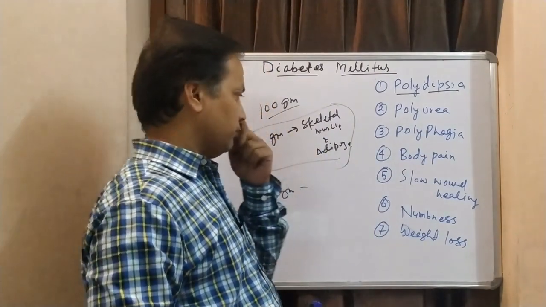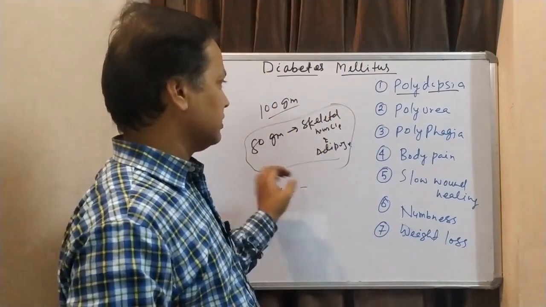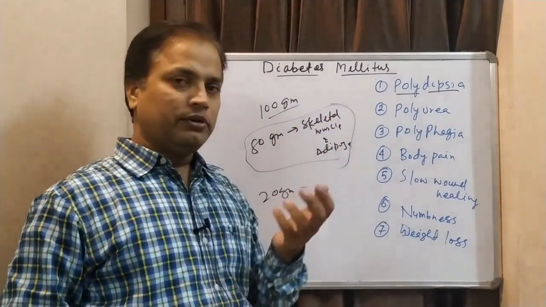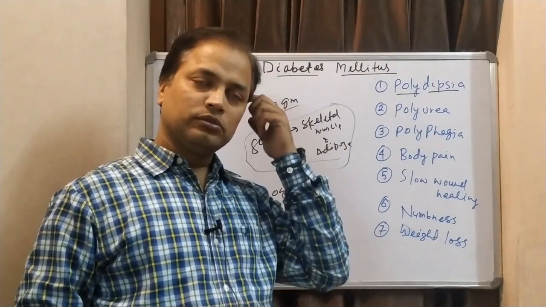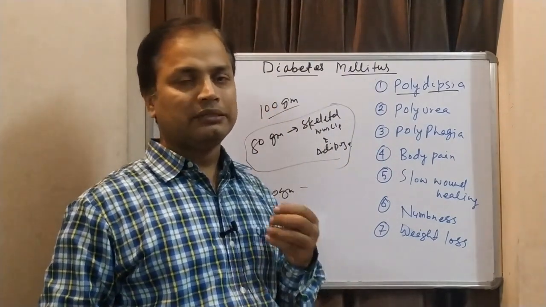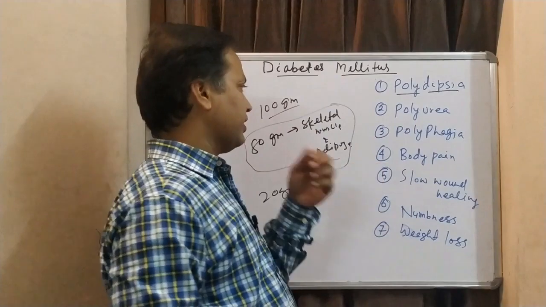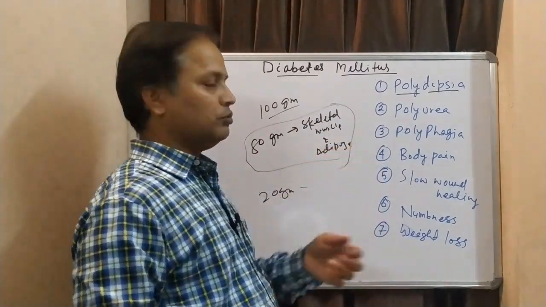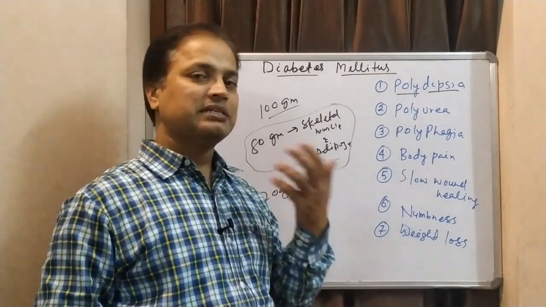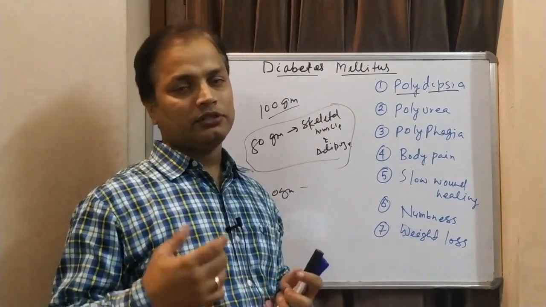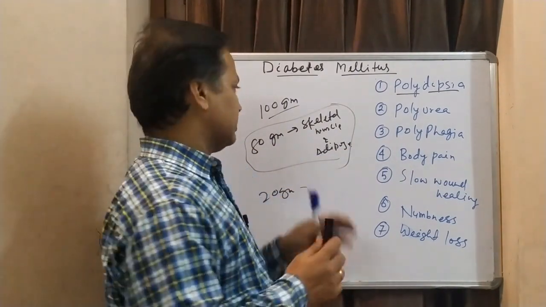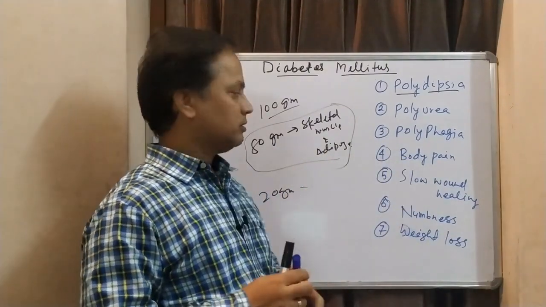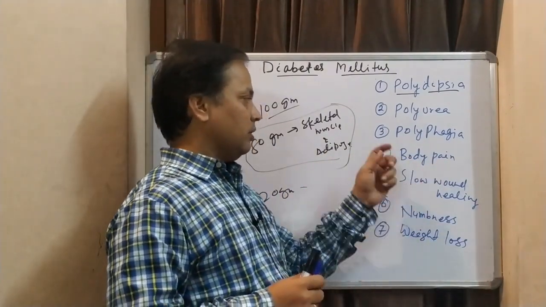Body pain occurs once your cells are not getting glucose. So they will go for some other source, so they will use fat, and fat burning will be there. Normally fat deposition occurs mainly in adipose tissue. Once fat burning starts, fat burns and gives you lactic acid, which starts giving you body pain, muscle pains. So that is body pain.